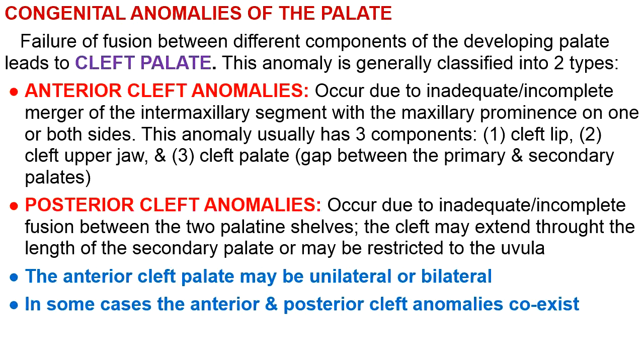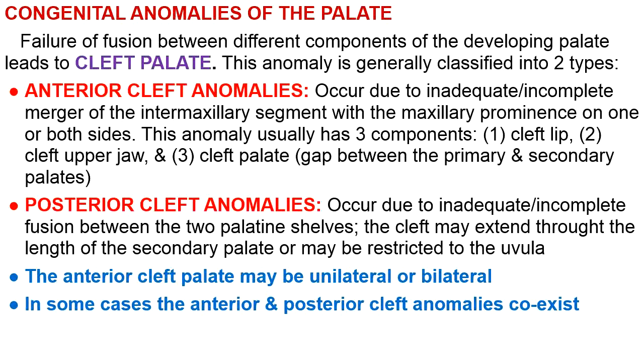So failure of fusion between the primary palate and secondary palate, or failure of fusion between the two shelves of the secondary palate, or failure of fusion between the maxillary swellings and the medial nasal swellings, or in other words, failure of fusion between the intermaxillary segment and the maxillary swellings, can result in different anomalies of the palate,